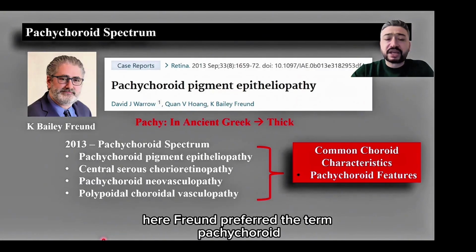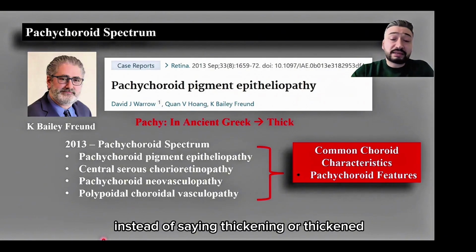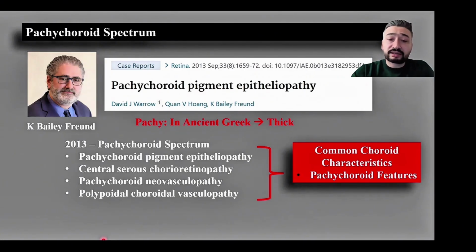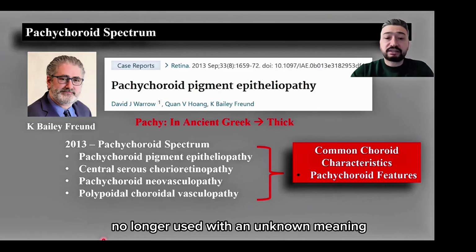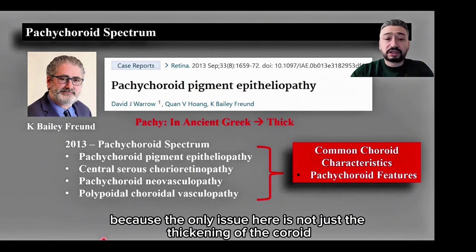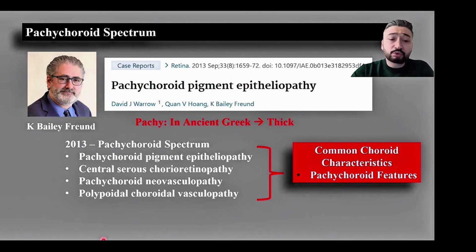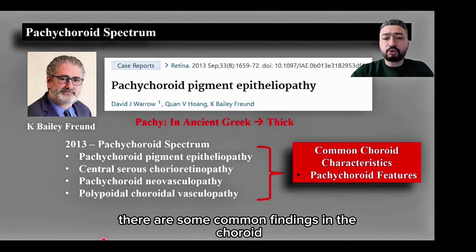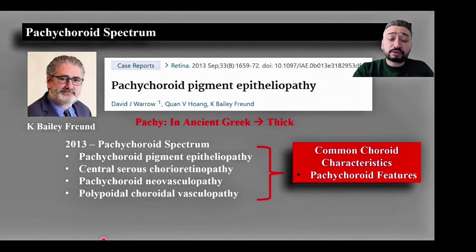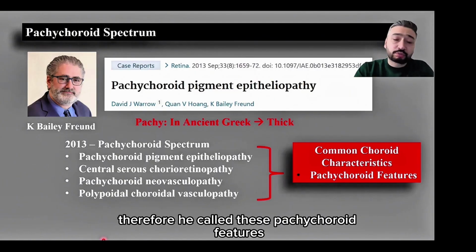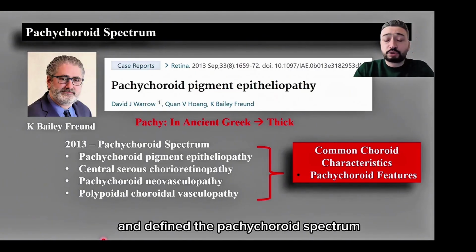Here, Freund preferred the term pachy. Instead of saying thick or thickened, he chose to say pachy. It's actually a word from ancient Greek, no longer used. Why did he choose this? Because the only issue here is not just the thickening of the choroid. There are some common findings in the choroid, which all the diseases in this spectrum commonly possess. Therefore, he called these pachychoroid features and defined the pachychoroid spectrum.